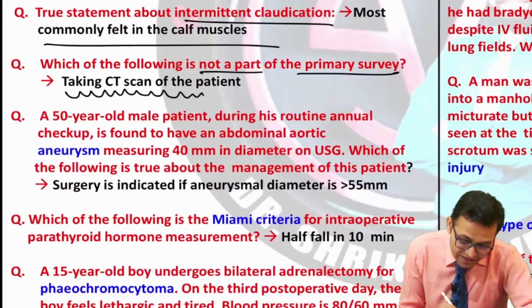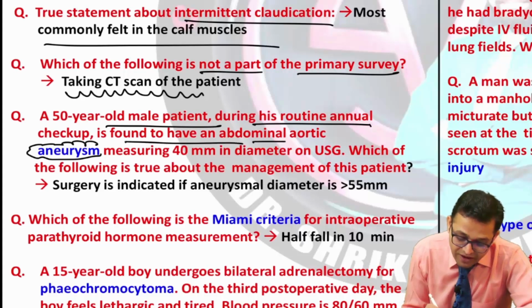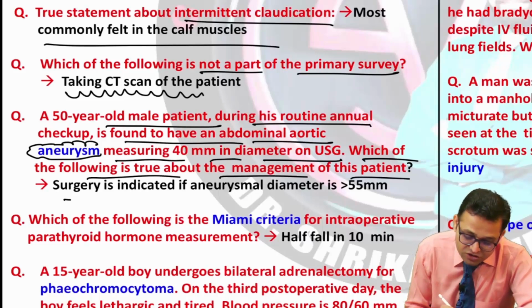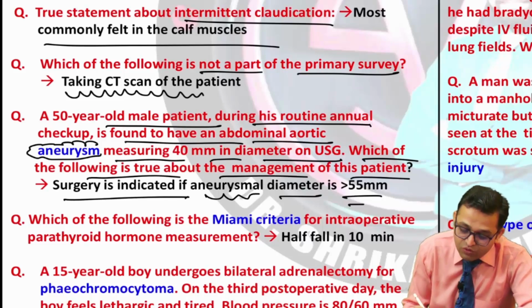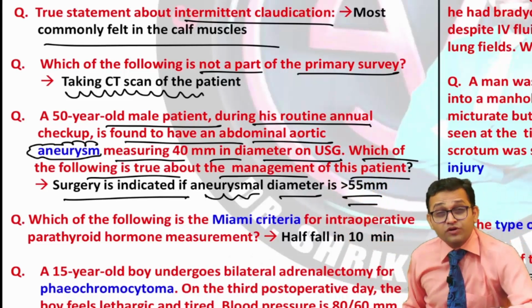Now can you see again the topic was aneurysm. A 50-year-old male patient presented during his routine annual checkup is found to have an abdominal aortic aneurysm measuring 40 mm in diameter on USG. Which of the following is true about the management of this patient? Surgery is indicated if aneurysm diameter is more than 55 mm. So you have to look for all these criteria. Aneurysm is an important topic.